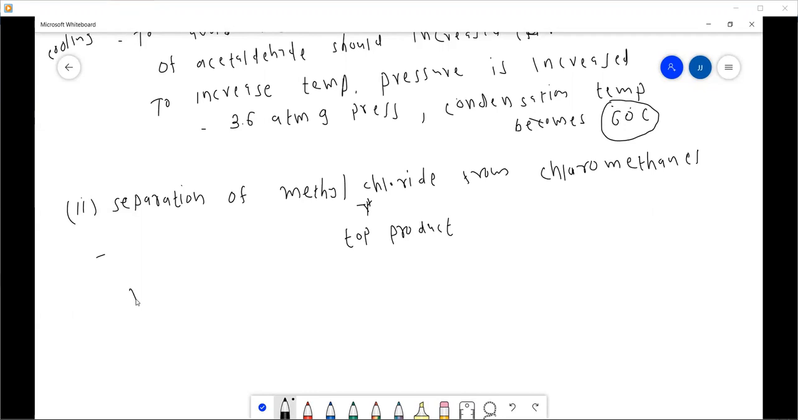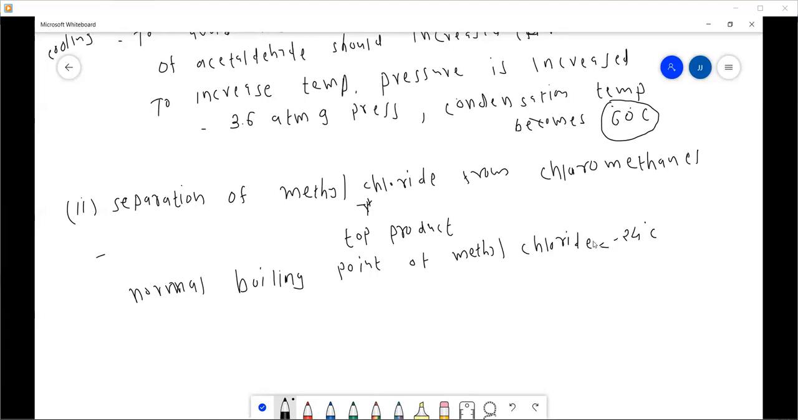All right. So the normal boiling point of methyl chloride is minus 24 degrees centigrade. So to condense the methyl chloride vapor, you cannot use water as a cooling medium.